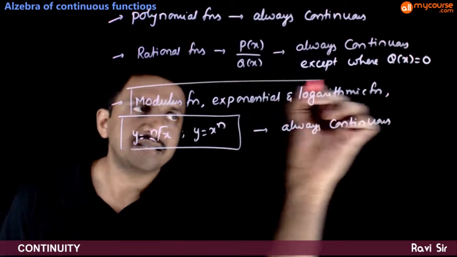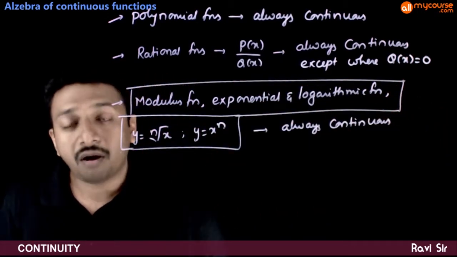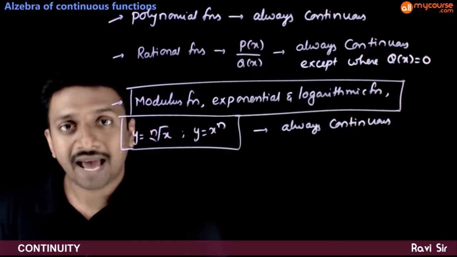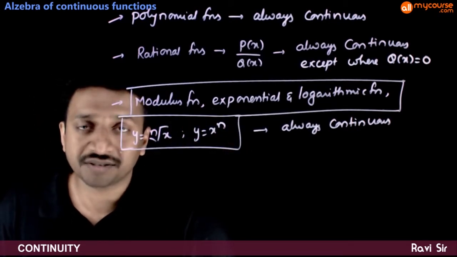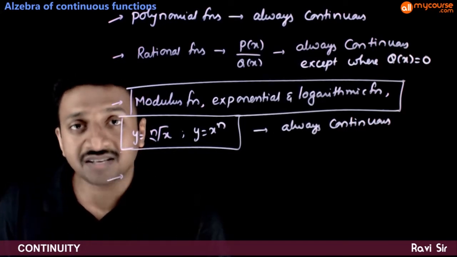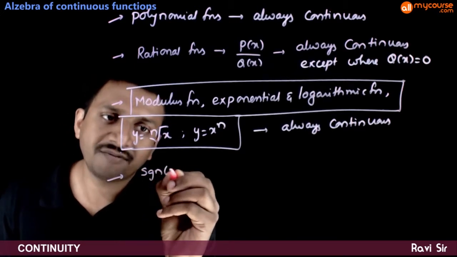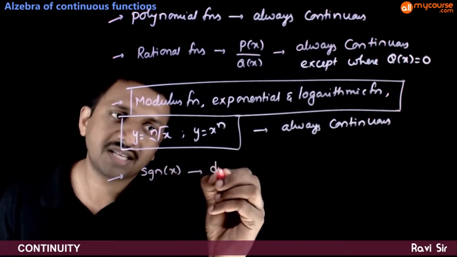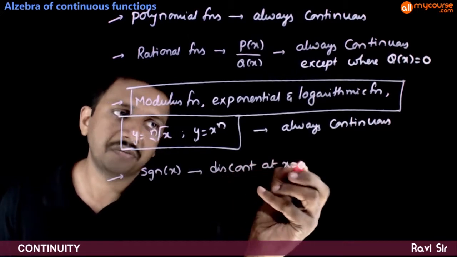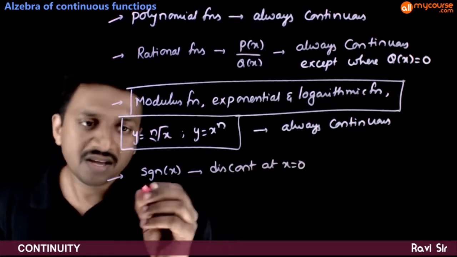So these are some standard functions which are always continuous wherever they are defined, and you can use them as standard results. Among the standard discontinuous functions, one example is the signum function, which is discontinuous at x is equal to 0.